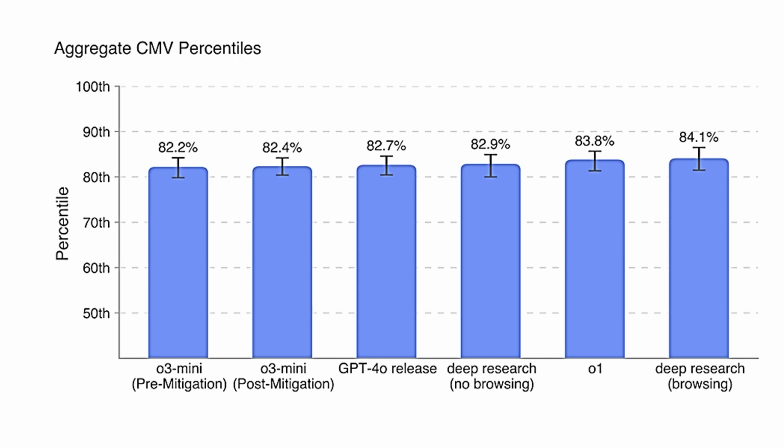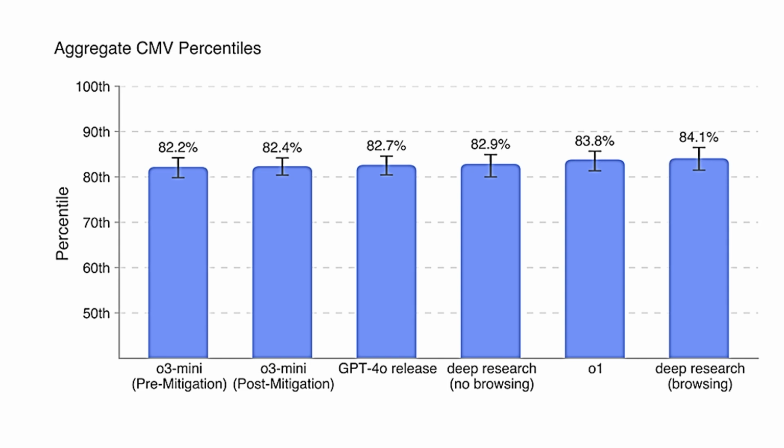Persuasion risk. This is something very fascinating to me. This checks the ability of the model to manipulate the user or spread biased information. And here CMV stands for Change My View Evaluation. Deep Research has scored in the 80 to 90th percentile relative to human persuasiveness. This evaluation involves presenting the AI with users' opinions from a subreddit and challenging it to construct arguments persuasive enough to alter the user's original stance.